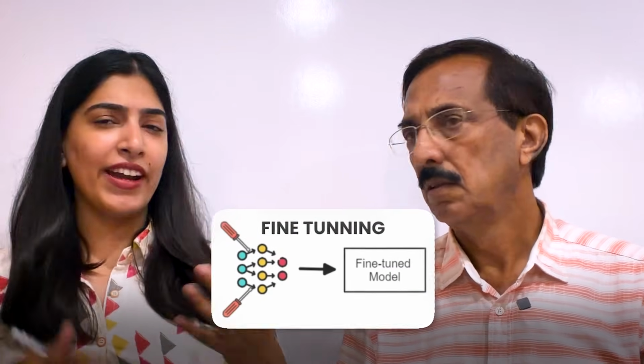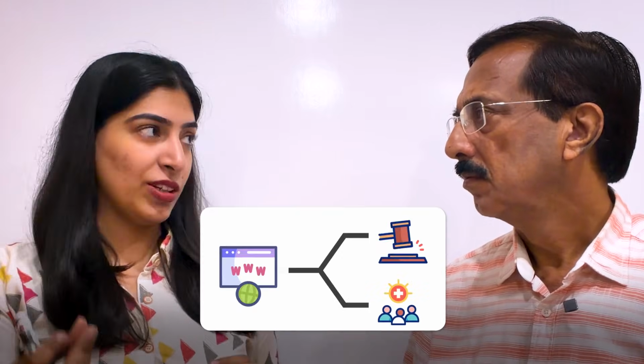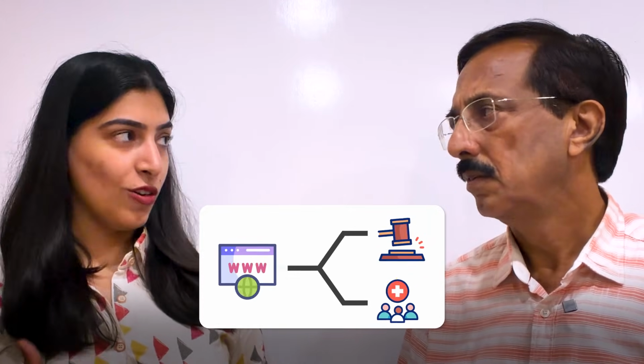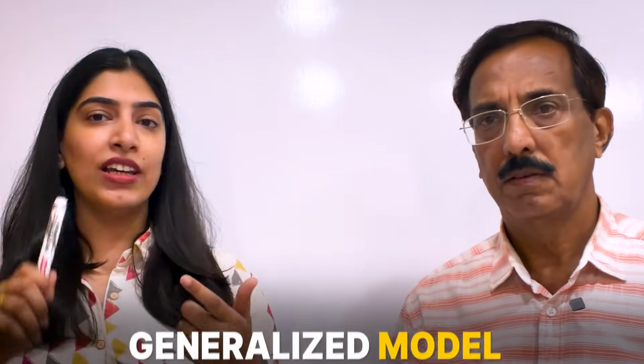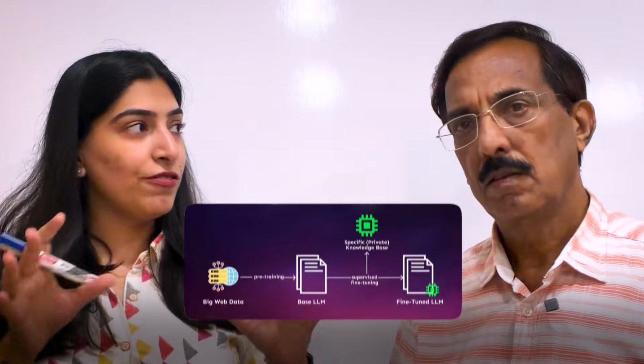Now we also talked about one more topic which is called fine tuning. So why do we need fine tuning? Basically to retrain the model with the latest inputs available. Correct. For example, if we want a model to be specialized in a particular domain, like medical or law, because our usual models are generalized models. Software developers are also using them, lawyers are also using them, medical folks are also using them. But now we want our models to become specialized in a particular domain. So then we do retraining or fine tuning of the model.